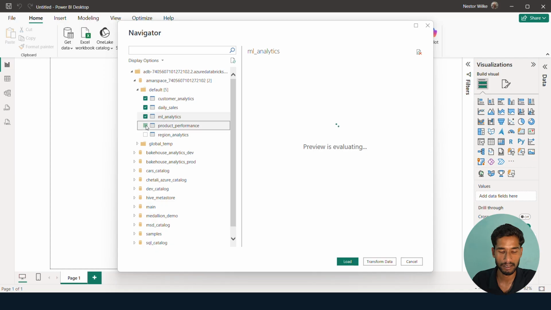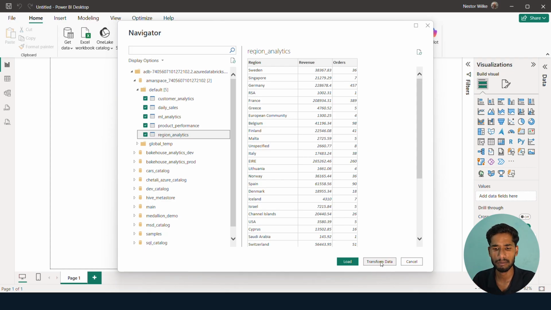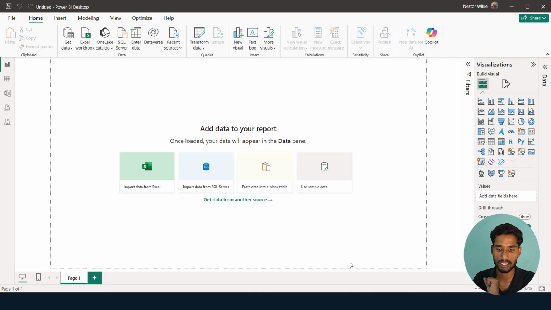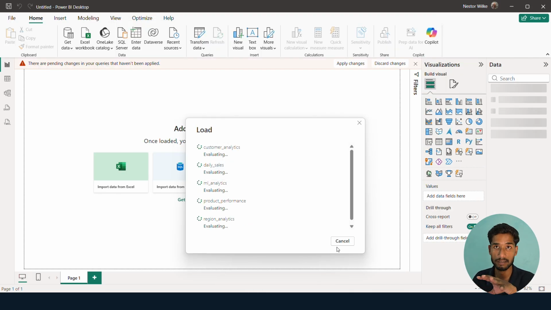Every table that we built as reports in our gold layer is reflecting here. Now you can do transformations, that means you can delete the null values, but I will directly load the data for creating the business reports or business dashboards. It will enforce your schema here also. You can see schema synchronized.